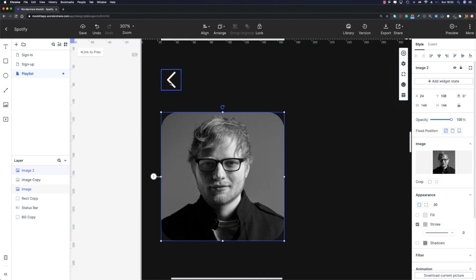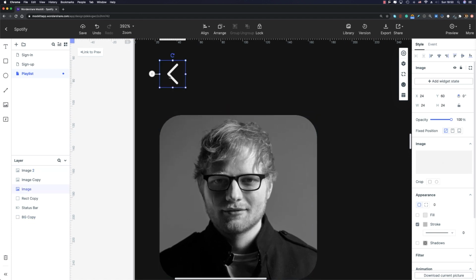And now we can go ahead and align this left arrow with this image, okay? To omit this inner space that we have. I'm gonna move it to the left side, and using the ruler, I can easily align it.